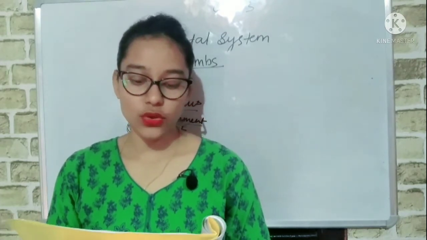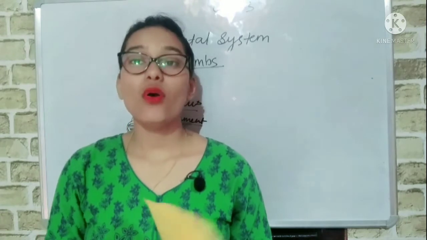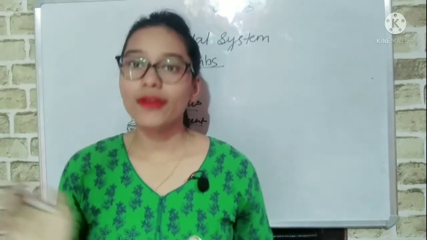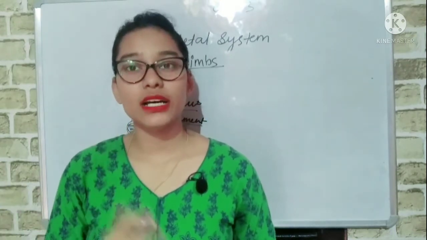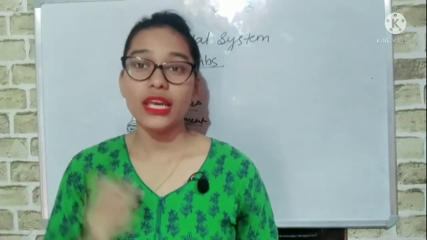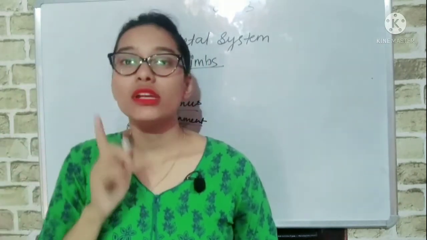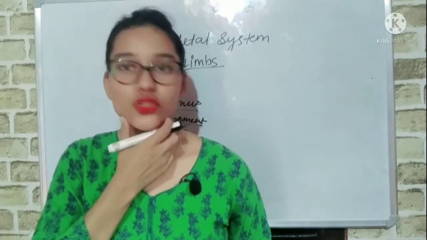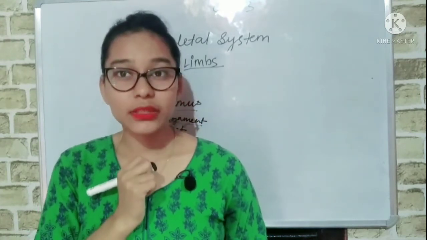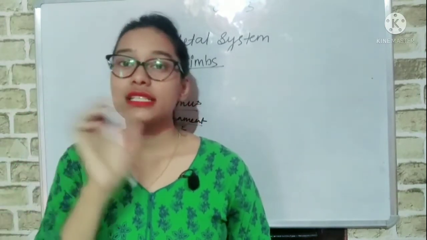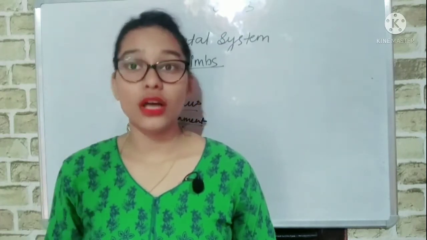Now all the joints in our body are movable except the joints in the skull. The only movable joint in the skull is the lower jaw. In our skull only one movable bone is there, our jawbone, also known as the mandible. All the other joints are immovable, meaning they do not move.